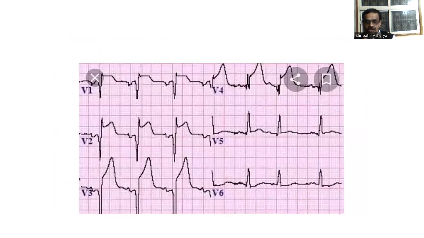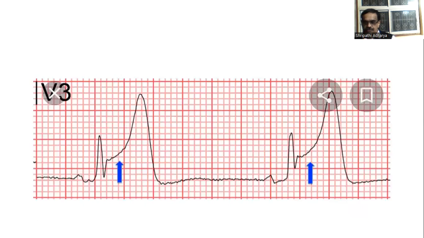In this ECG, you can see V1, V2, V3, and V4 have ST elevation, and V3 and V4 have tall T waves, suggesting anterior wall infarction.